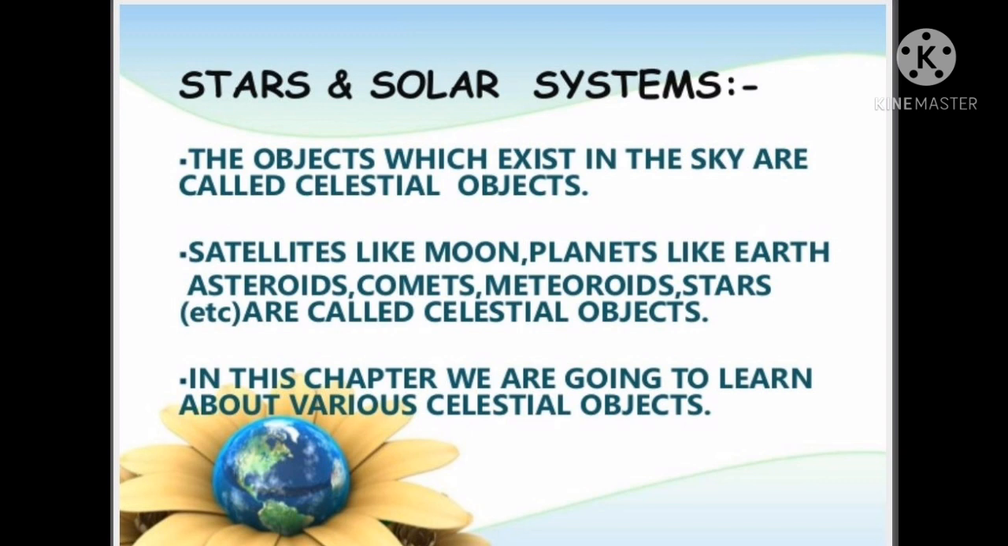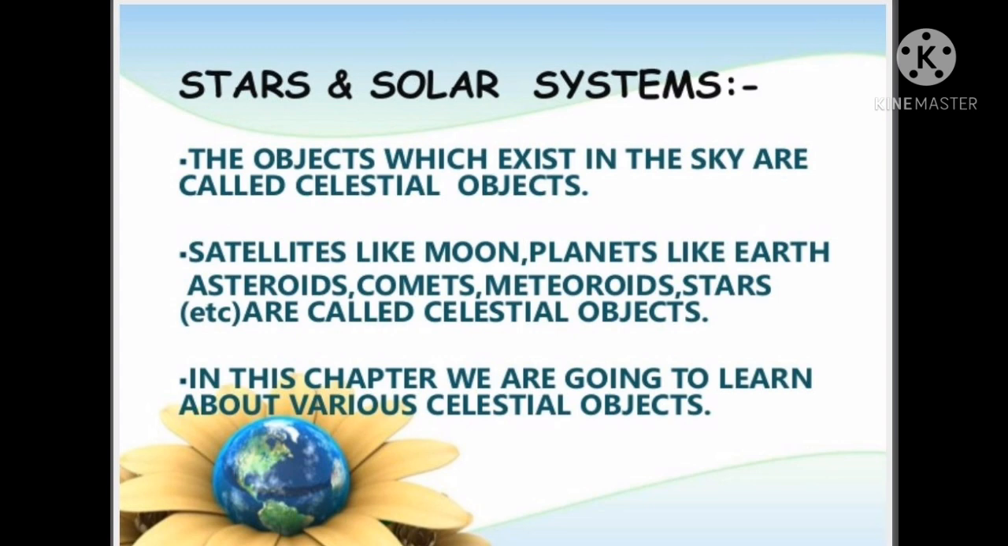Okay. So in this chapter we are going to discuss celestial objects. Now let us learn what is meant by celestial objects. The objects which exist in the sky are called celestial objects. Let us see what objects there are: satellites like the moon, planets like earth, asteroids, comets, meteoroids, stars, etc. We call these celestial objects. In this chapter we are going to learn about the different celestial objects.